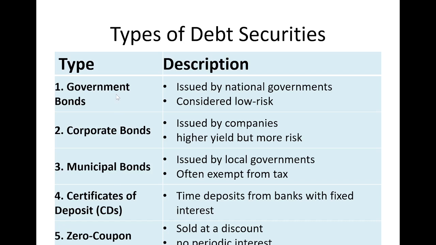The first one is government bonds. Government bonds are issued by governments. It may be a state government or a central government. The government will repay your money back within the stipulated time, and therefore it is known as a low risk bond.